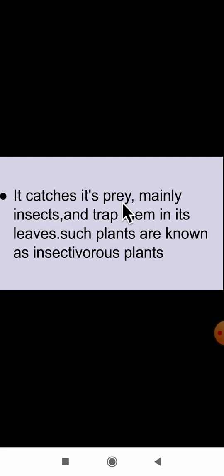It catches its prey. Prey is nothing but the insects here. It catches its prey, mainly insects, and traps them in its leaves. Such plants are known as insectivorous plants. You can observe in the picture how the Venus flytrap is catching the insect.